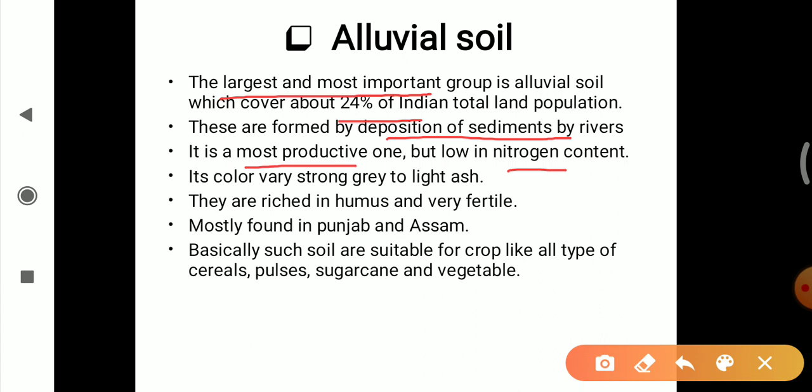In the alluvial soil, what we have to remember is that the first major group of soil is the alluvial soil. How does this formation take place? By the deposition of sediments by the river. It is one of the most fertile, or the most productive. They are rich in humus and very fertile. They are found in Punjab and Assam. And we have to think about which crops are suitable for this type of soil. These are the things we have to remember.